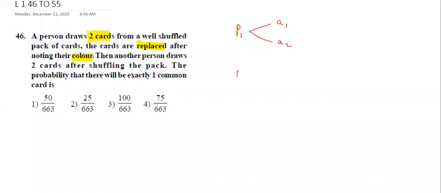Another person, P2, wants to draw two cards again, but he will pick up one common card. Suppose he got A1, he cannot pick up A2 card. Yes or no? Suppose one card he got A2, he cannot pick up A1. Yes or no? So here, what is the probability that there will be exactly one common card? When we will get one common card? When the second person is drawing the cards.